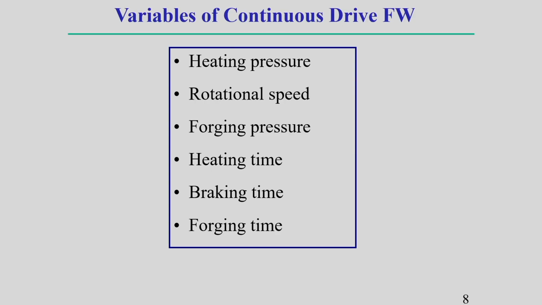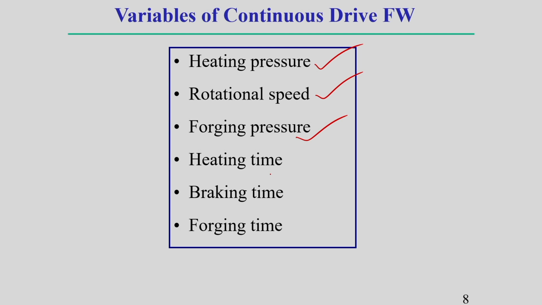Before going to discuss the inertia dry friction welding process, we should discuss the important parameters of this constant dry friction welding process. The variables which need to be controlled are, one, the heating pressure, that means what the heating pressure should be during constant rotation time. We have to control the rotational speed, and the forging pressure, which I have already told you.